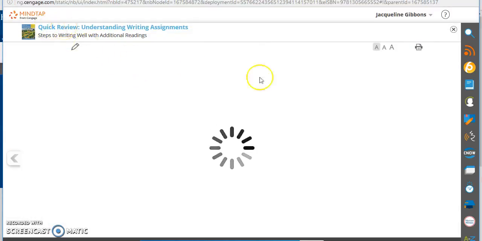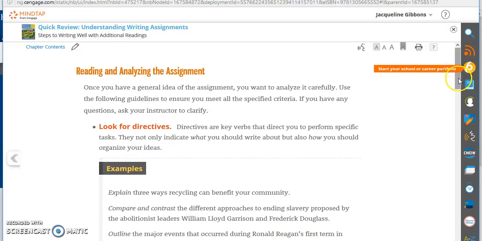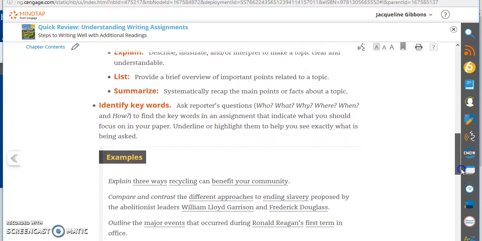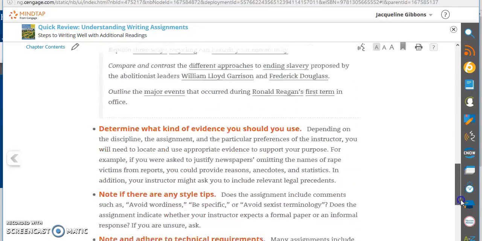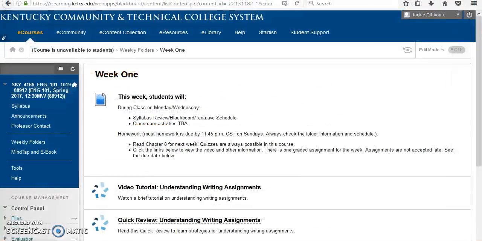And you're going to see this pop up as well. It has the information. If you scroll down, it gives you examples, analyze, argue. It talks about a very brief overview of everything, gives you examples. So I just love this. And then I'm going to click out of that to show you the graded assignment.